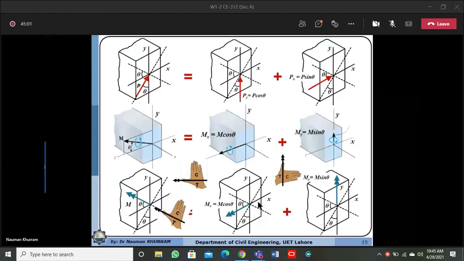If the moment is acting about the x-axis, then the corresponding geometric resistance will be Ix. So if the load is acting along the y direction, the resisting moment of inertia will be Ix. Similarly, if the load is acting in the x direction, it will cause deflection in the x direction, and the corresponding geometric resistance will be the moment of inertia about the y-axis.